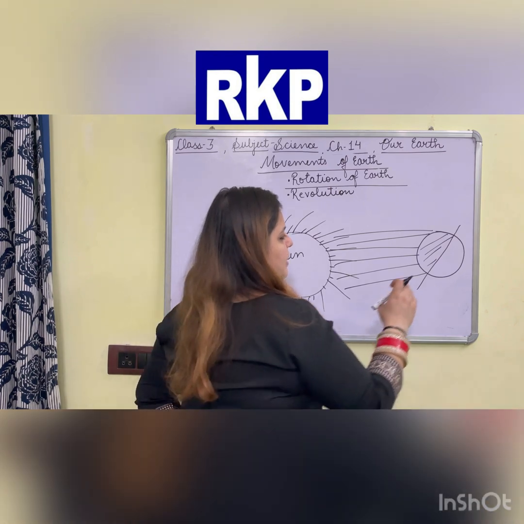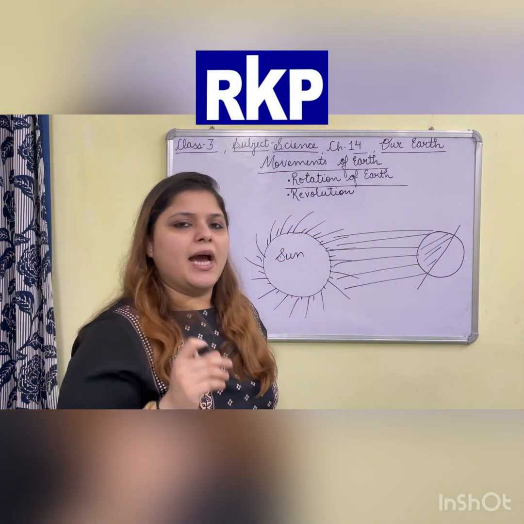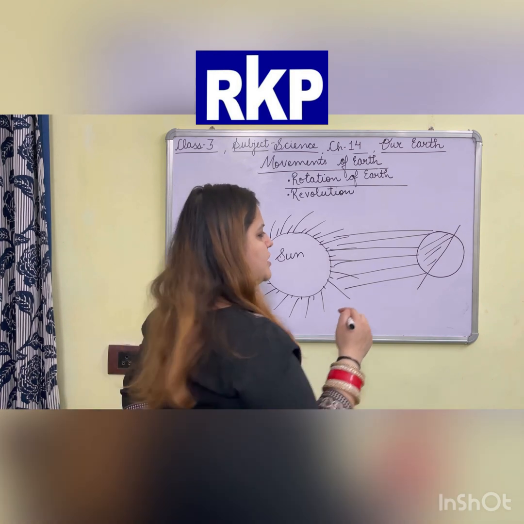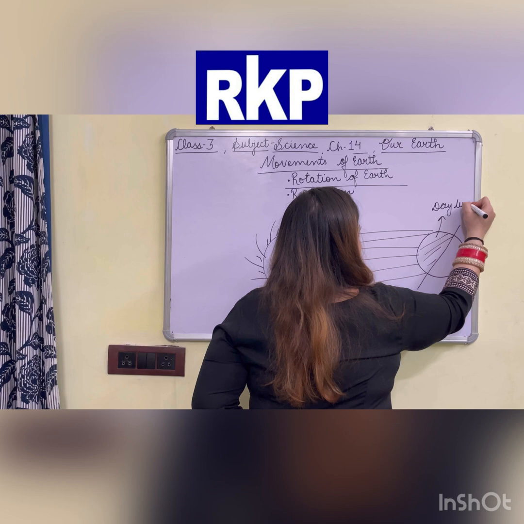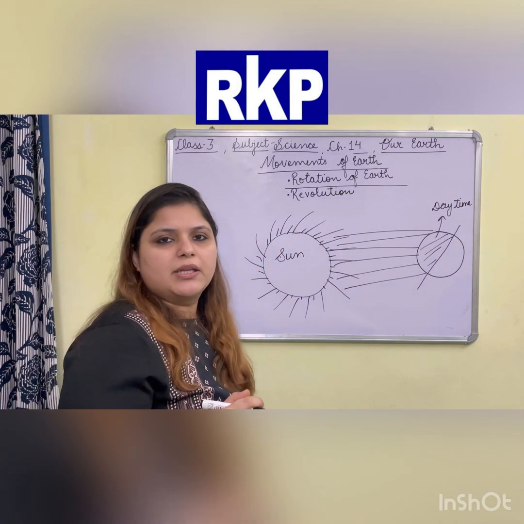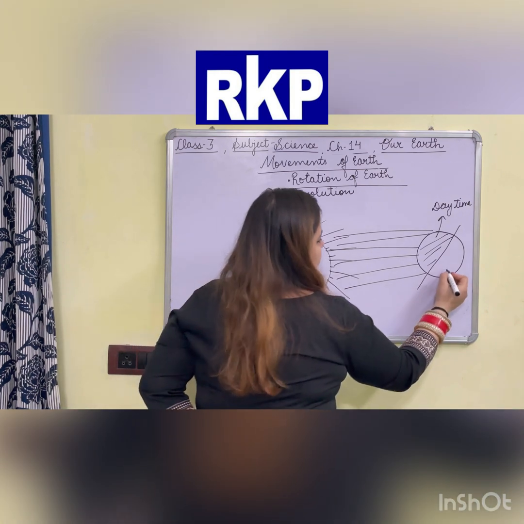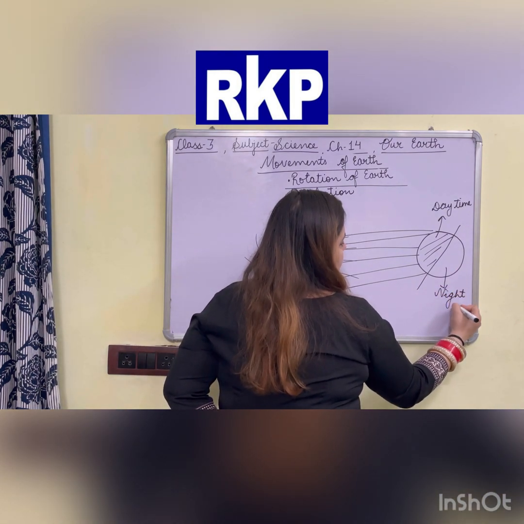It means the people living on this portion of the earth will receive the sunlight, and when we receive the sunlight, we say it is daytime. And the people living here are not receiving the light of the sun. It means for them it is night time.